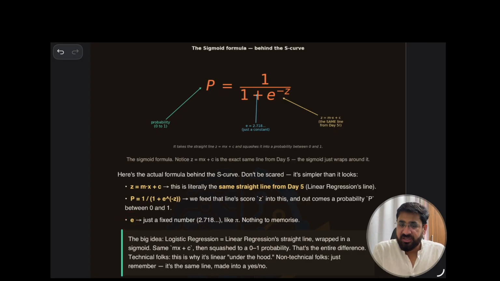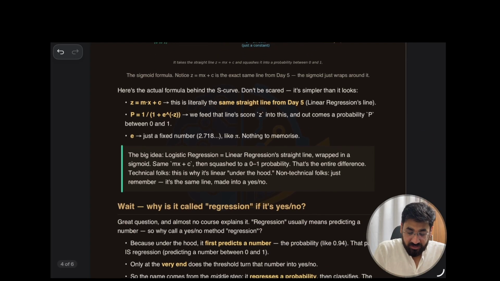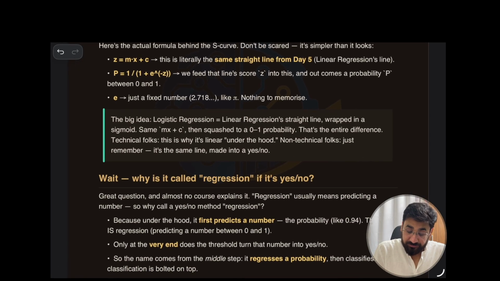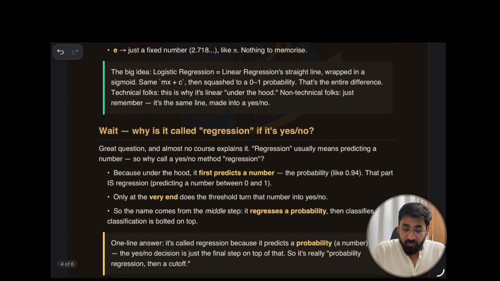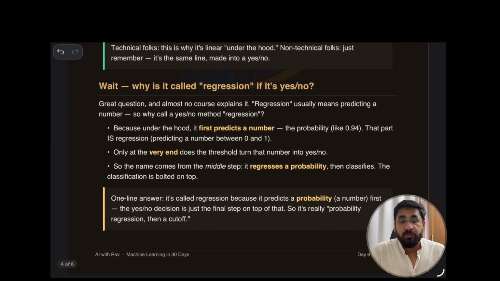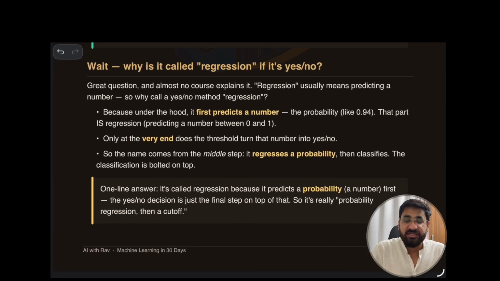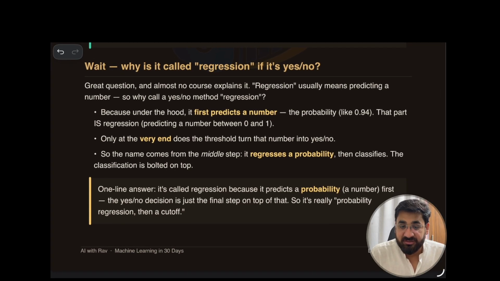E is a constant like pi, that is 2.718 and so on, any number you can write, it is there already. So this is the big realization that you need to understand. The output we are getting as P is actually the probability value, the number. Now this is very tricky, and most of the people who teach courses like this don't discuss these things, but we are not going to follow that route.